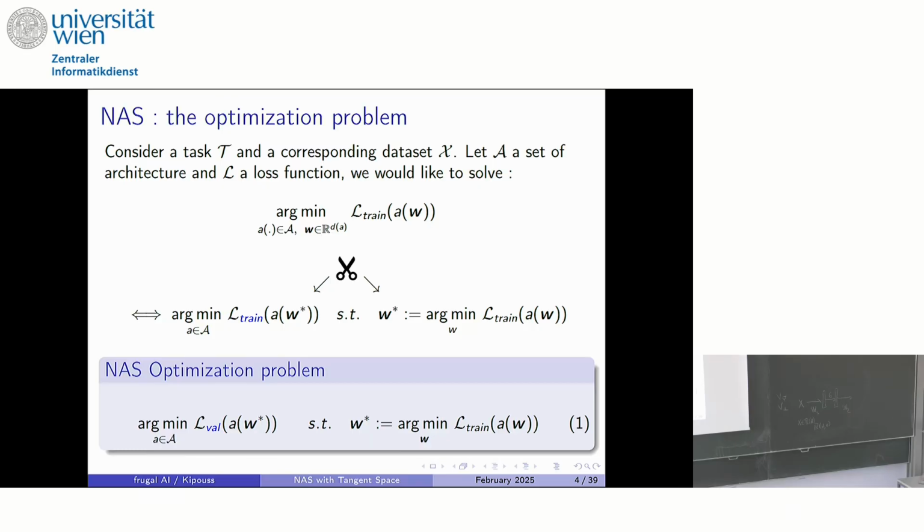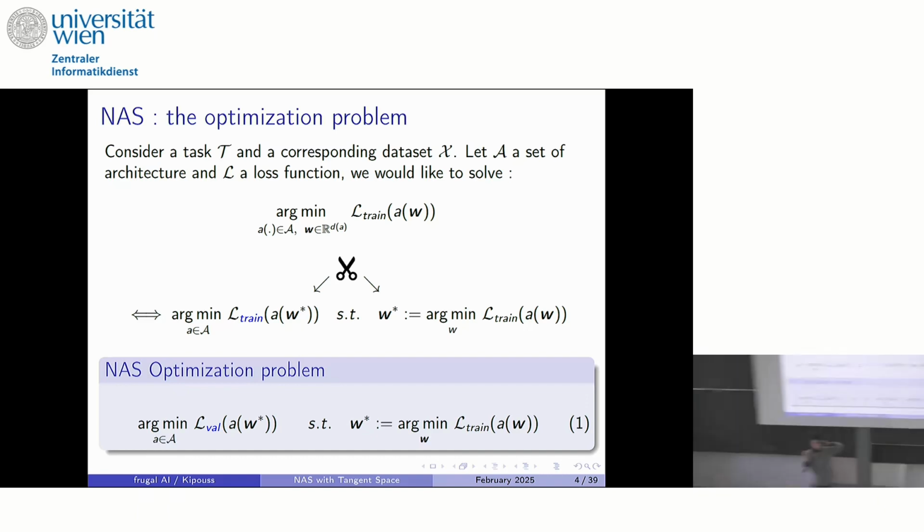But what you can still do is, if you fix the architecture, try to minimize on its parameters, that is, find the best parametrization for this fixed architecture. So how people usually deal with this type of optimization problem is that they separate it into a two-step procedure. First, I fix the architecture, and then I minimize the loss on its parametrization.